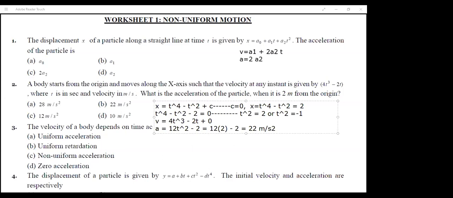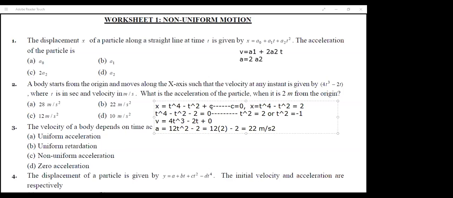Is it clear? So we got the acceleration equation by differentiating the velocity, and we got the displacement equation by applying the reverse method of velocity. The reverse method is nothing but comparing the values in the velocity equation to see whose derivatives they are. So 4t cube was the derivative of t raised to 4, 2t was the derivative of t square, and 0 is the derivative of some constant.